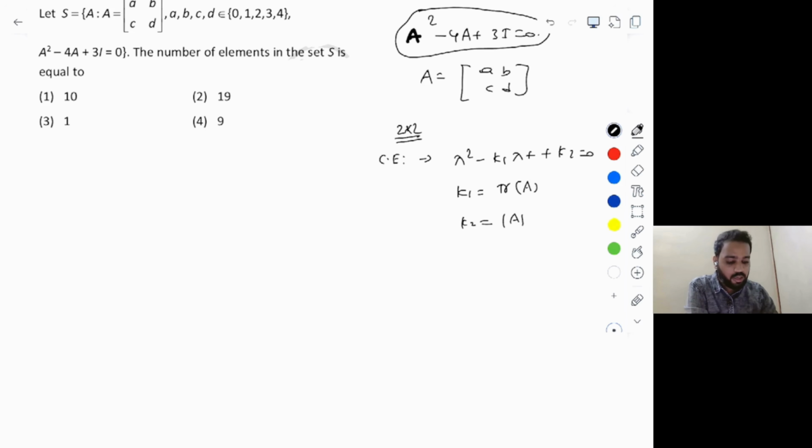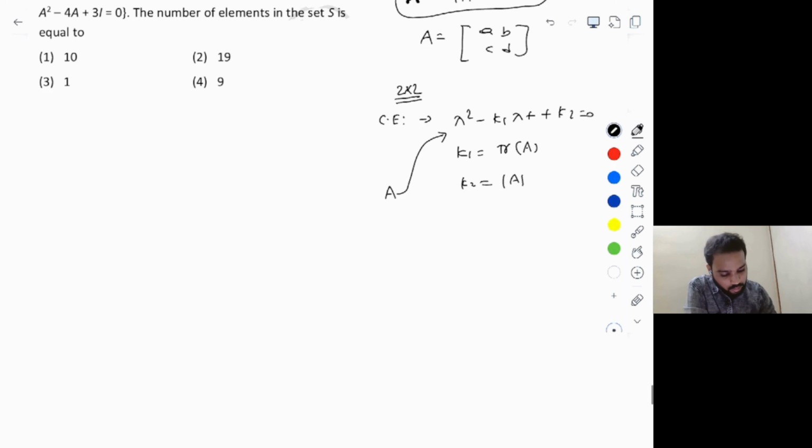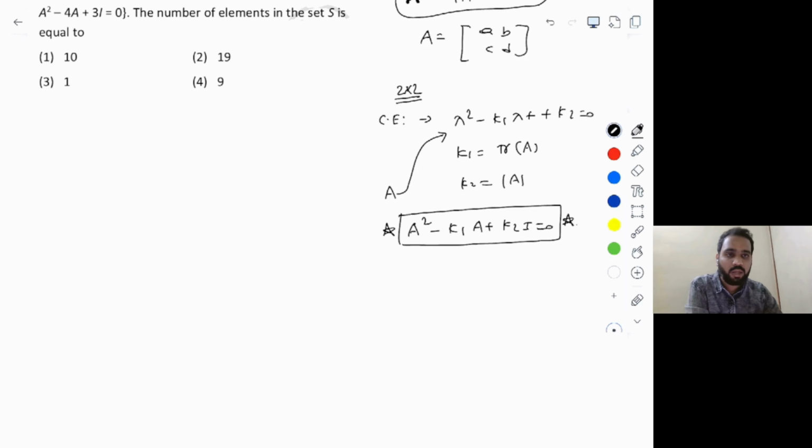And what do we know about the Cayley-Hamilton theorem? Every matrix satisfies its own characteristic equation. So this matrix A has to satisfy this characteristic equation, from which you get the matrix polynomial as A squared minus k1 into A plus k2 into I is equal to 0. So for a 2 by 2 matrix, this is the Cayley-Hamilton theorem, right? A squared minus k1 into A plus k2 into I is equal to 0, where k1 is the trace of A, k2 is the determinant of A.